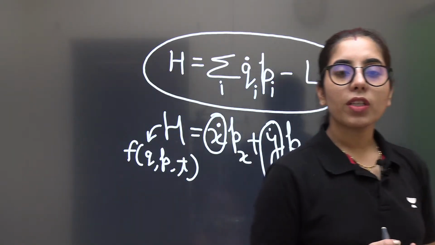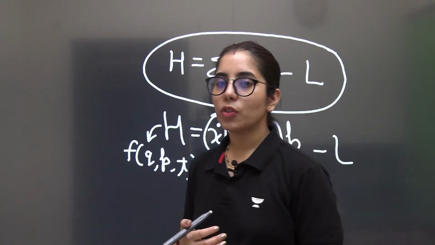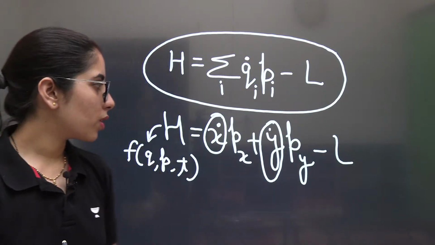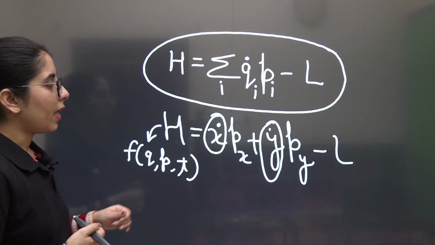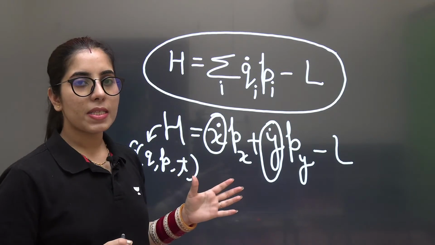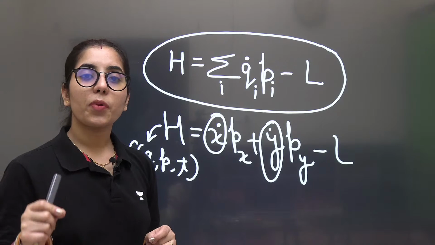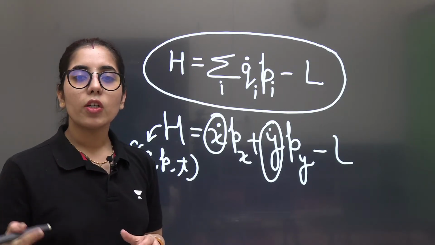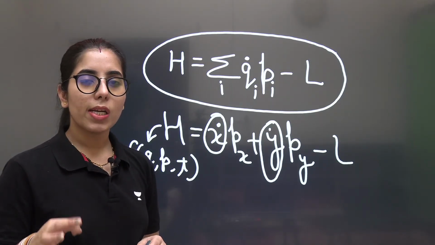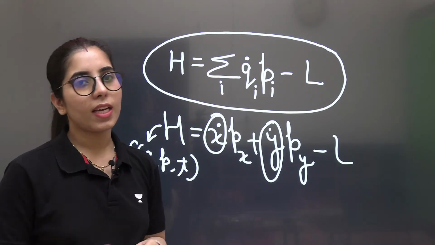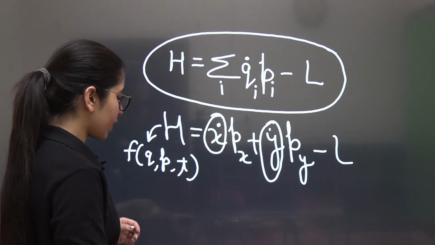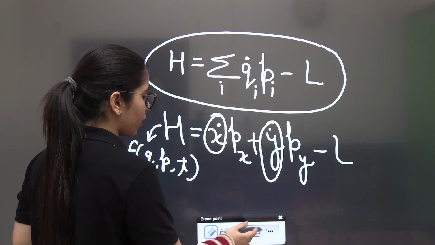If that is the case, you just use these formulae which we are considering here. Along with these, the rest of the formulae which are important for solving questions related to Lagrangian and Hamiltonian, I'll be adding and discussing here, so that you will not have any kind of confusion.